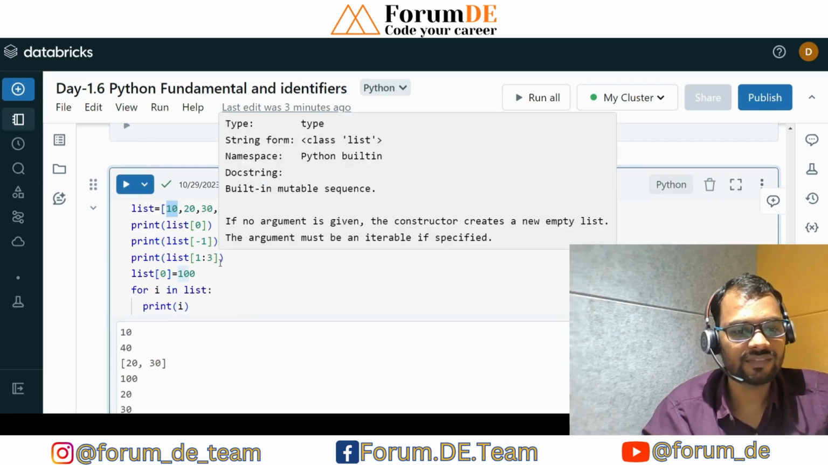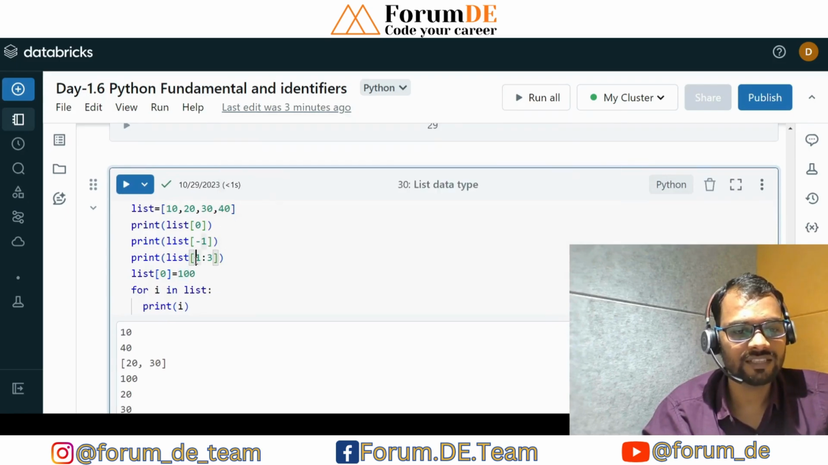And if you want to fetch a range of the data, say first index to third index. What is the first index? This is the first index. And how many items? 20 and 30. This is the 0, first index, second index, third index. So we are going to select these items. So why is it showing as third, but we are selecting only up to the second index?